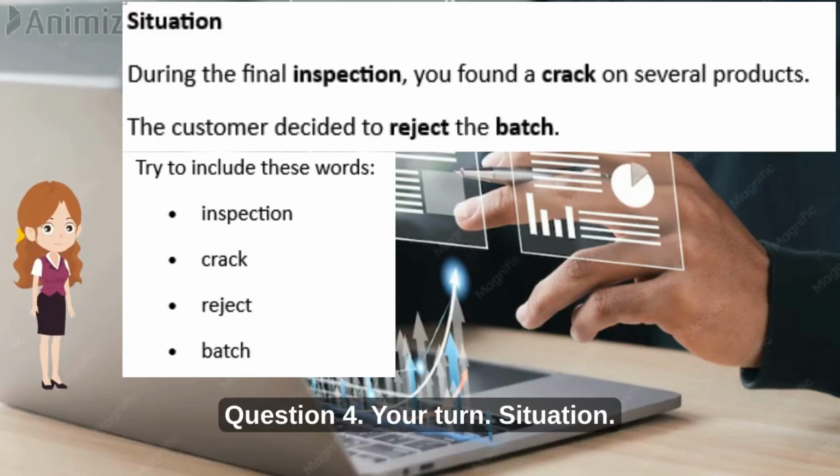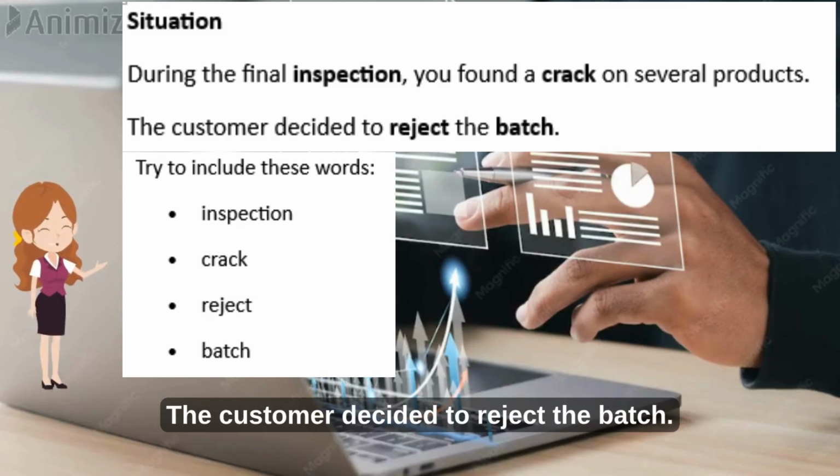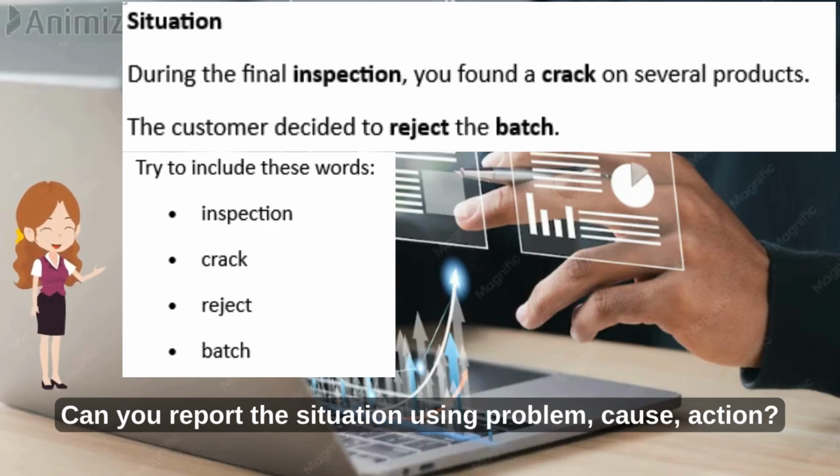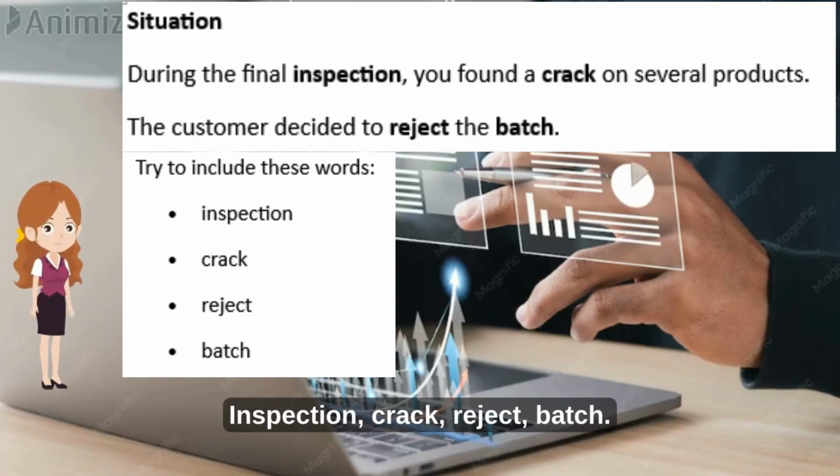Question 4. Your turn. Situation. During the final inspection, you found a crack on several products. The customer decided to reject the batch. Can you report the situation using problem, cause, action? Try to include these words: inspection, crack, reject, batch.